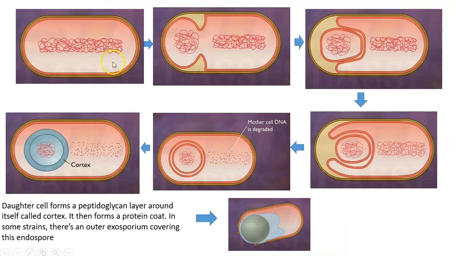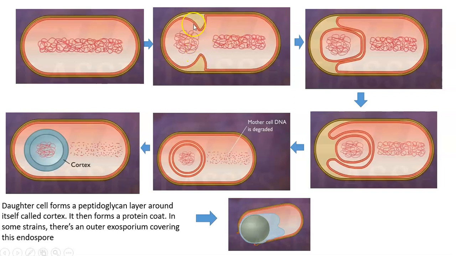You can see that this was the parent cell. When it found that conditions are unfavorable, the genetic material and the nucleus, everything gets divided. Then there will be splitting or septum formation within the parent cell itself. You can see that this was the single genetic material. It got a copy, it got divided, and it moved to one apex of this particular thallus, and there was a constriction growing centripetally, that means from the periphery towards the center. So it will finally form a solid body.